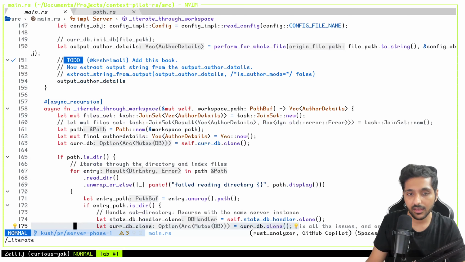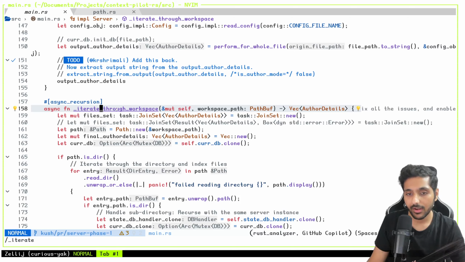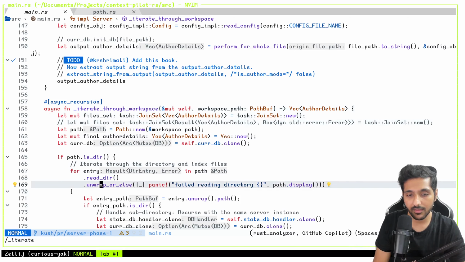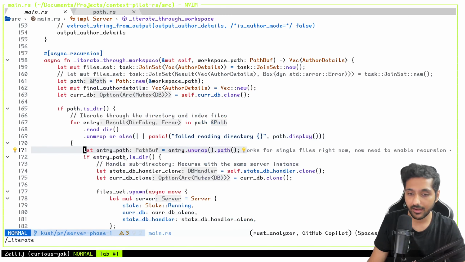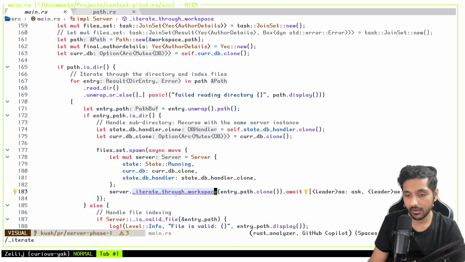This is an async recursion, just to support that we are able to call it. I think Rust has the feature in the newer versions. I'm not sure if it's in beta, if it's unsafe and all, but I had to use an external library for it right now. So iterate through workspace is going to keep calling itself because we have subfolders within a folder. So what I'm doing over here is, if the given path is a directory, I read the directory and all, and then I say that, hey, it's a directory again. Please, can you call this server iterate through workspace?